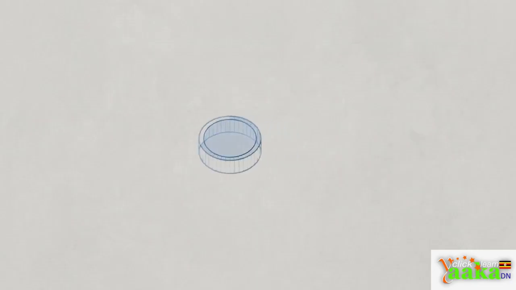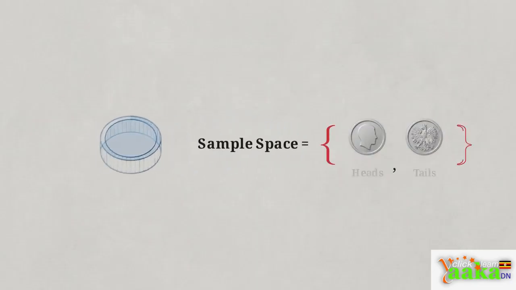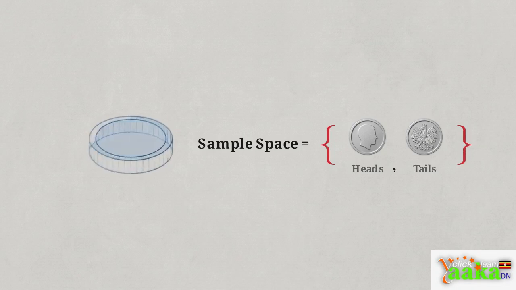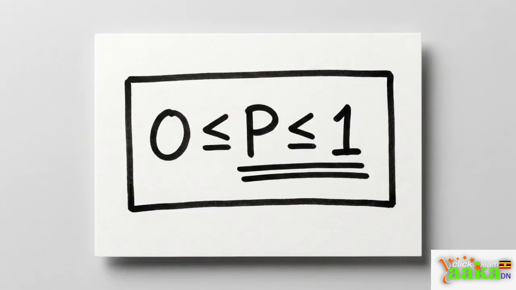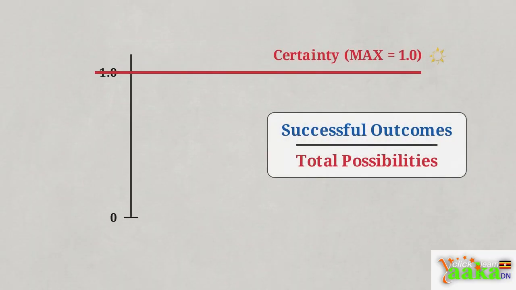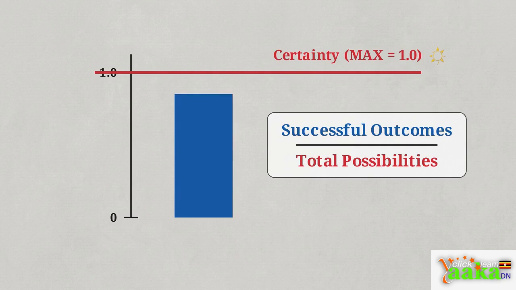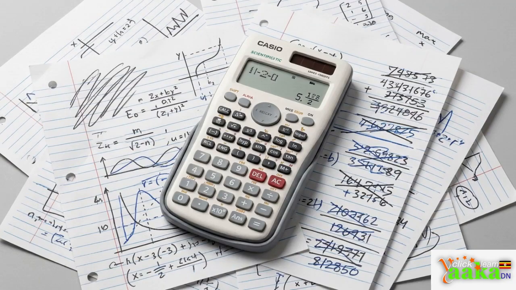Because the physical coin remains exactly the same, the sample space never changes. The probability of getting heads or tails resets to 0.5 every single time it leaves your thumb. The probability formula also has strictly enforced boundaries. Because your successful outcomes can never outnumber your total possibilities, calculating a probability of 1.5 is mathematically impossible. Trusting the math of independent events protects our analysis from the flawed intuition of human bias.